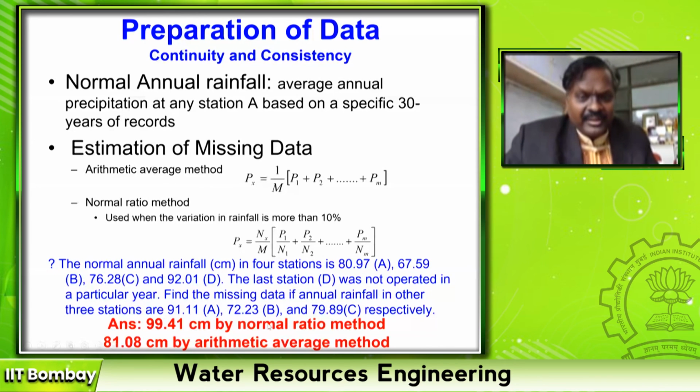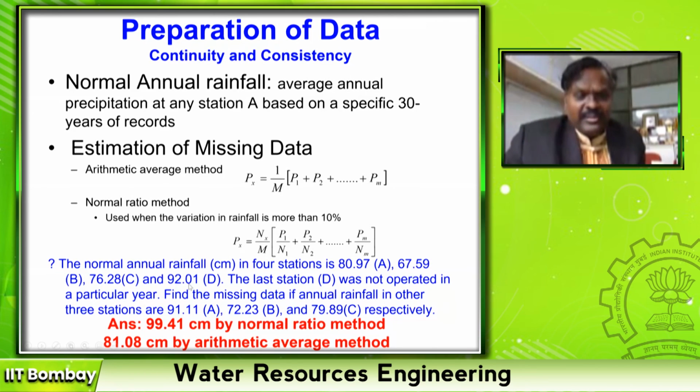But when I work it with the normal ratio method, that means 91.11 divided by 80.97 plus 72.23 divided by 67.59 plus 79.89 divided by 76.28. Whatever the ratio comes, add. You divide all these 3 ratios by 3 because there are 3 stations.